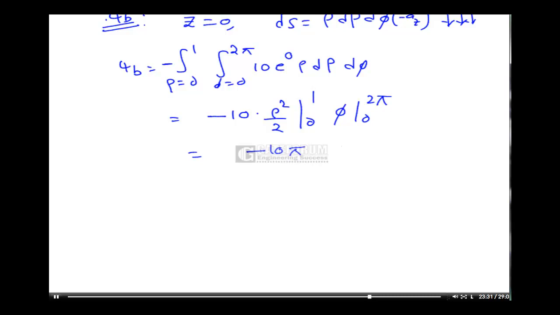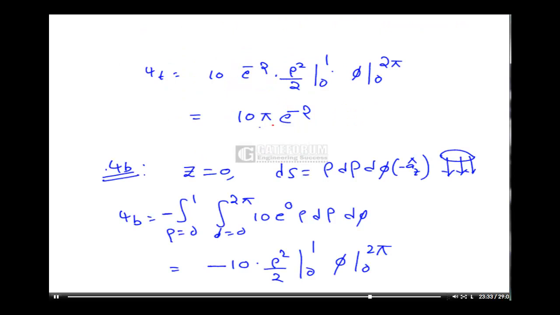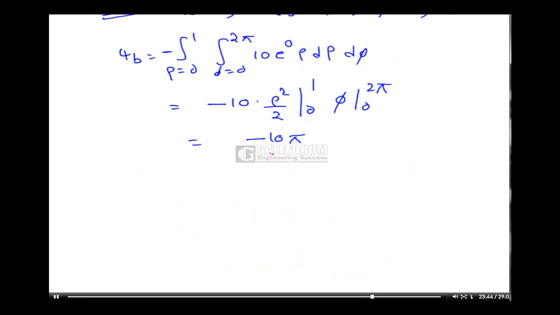The only thing here, if you observe, on the top side e power minus 2 cancels because z is equal to 0, and you will get minus 10. Minus because of the minus az direction. So directly you can also write minus 10 pi for the bottom plate. Next one is sides. Flux due to sides.